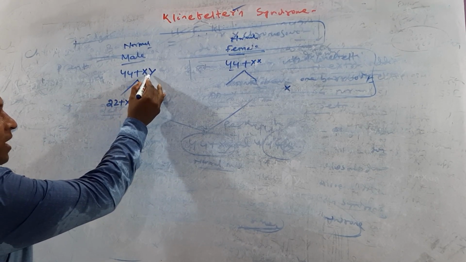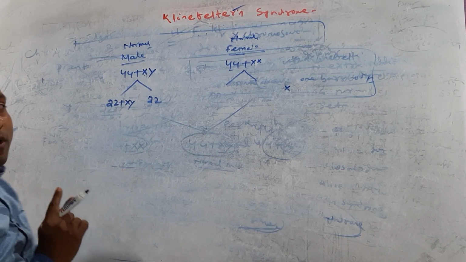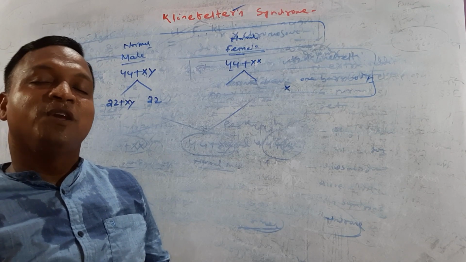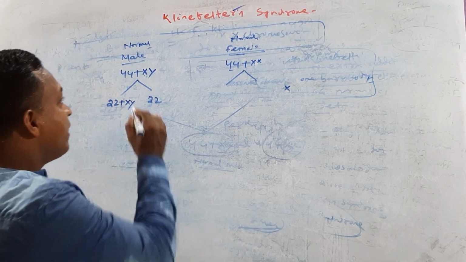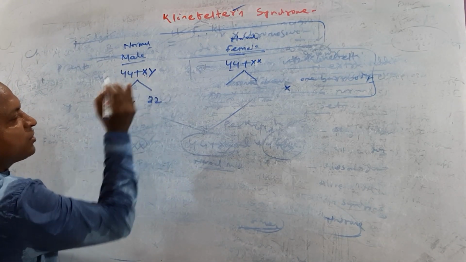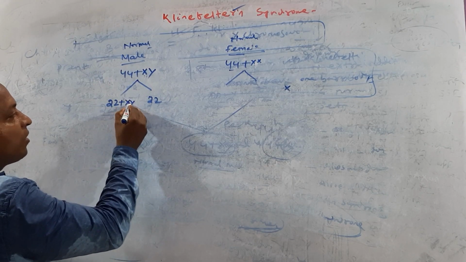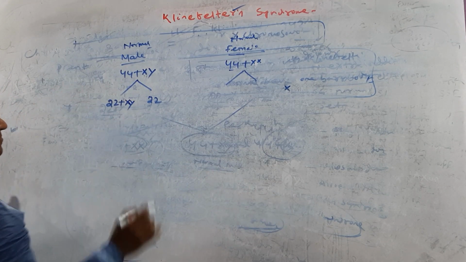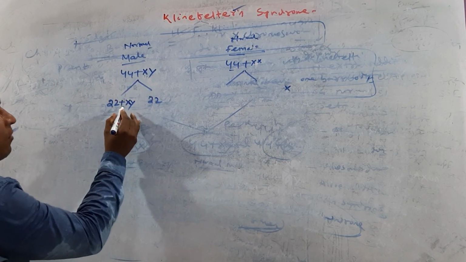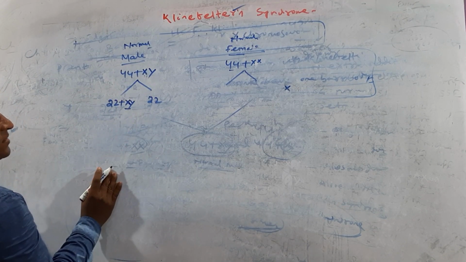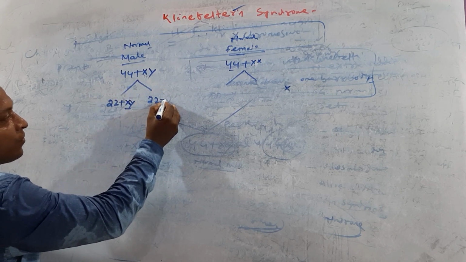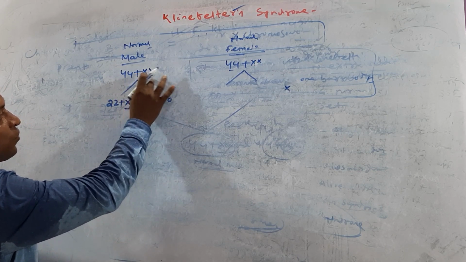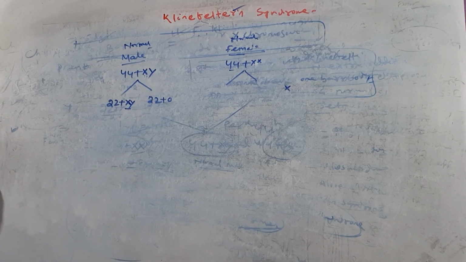This X chromosome and Y chromosome undergo crossing over during meiosis. After crossing over they should separate out, but here they do not separate out. If they do not separate out, they go to one side, and on the other side 22 plus 0, because the two sex chromosomes come to this side.